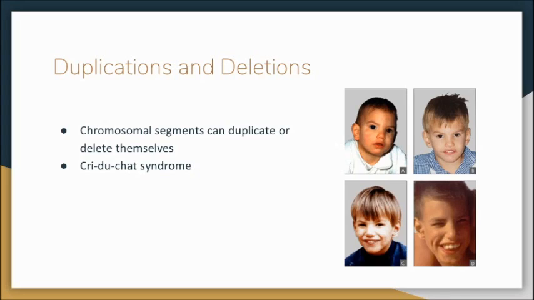Duplications and deletions can occur when chromosomal segments duplicate or delete themselves. An example is Cri-du-chat syndrome. This literally translates to cry of the cat, and it's because infants who have this typically have a very high-pitched cry, and they tend to have some nervous system abnormalities as well. This is caused by a deletion of 5p on a chromosome.